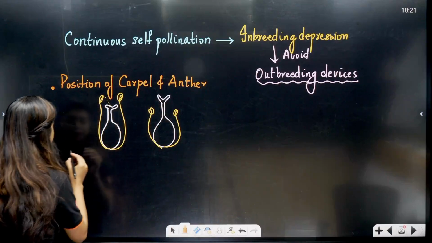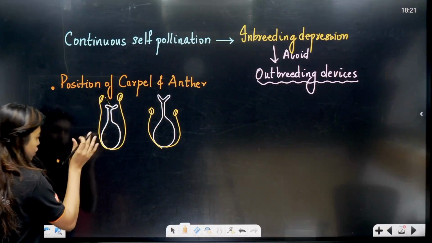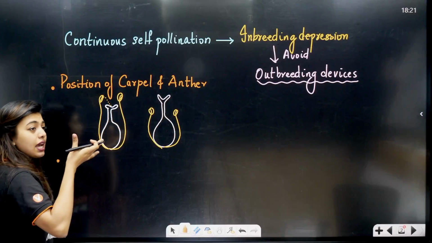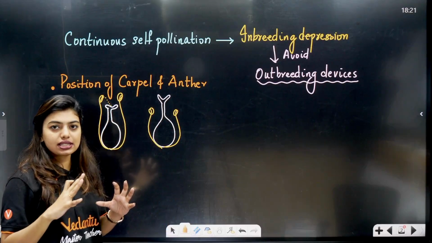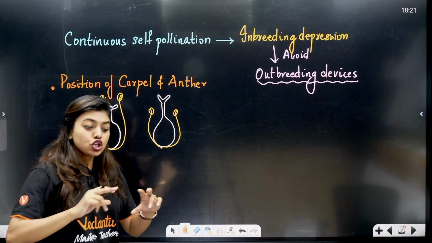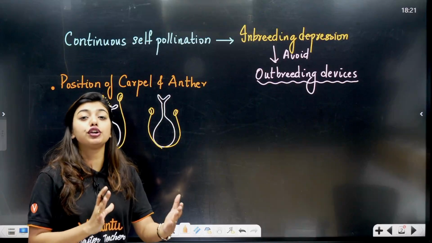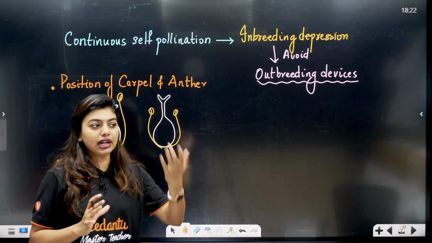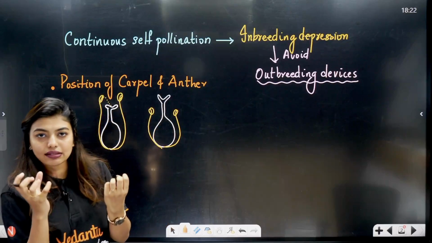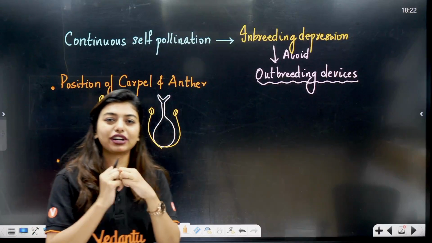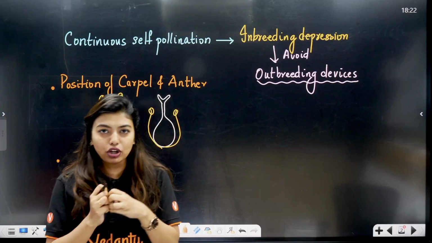The second step is to change the maturation. If both of them mature at the same time, then the problem is going to be there. So if we change the maturation time, it also benefits cross-pollination. If the stigma and the anther mature at the same time, then only pollination will happen.